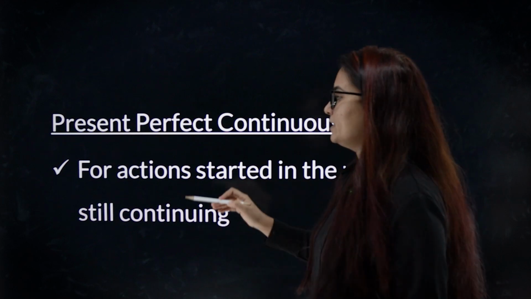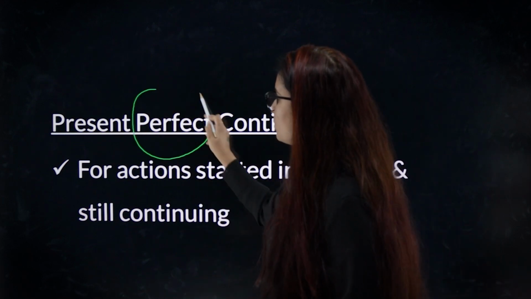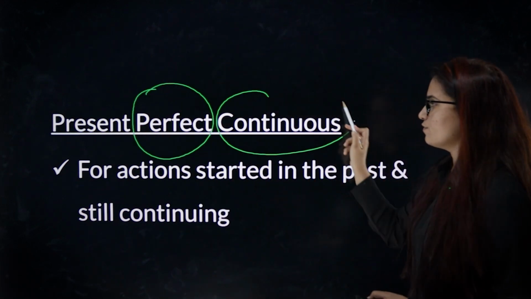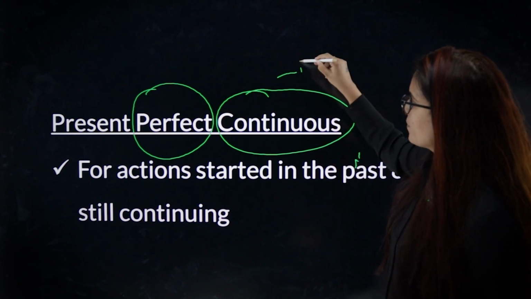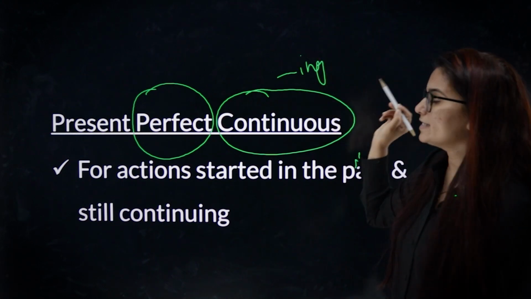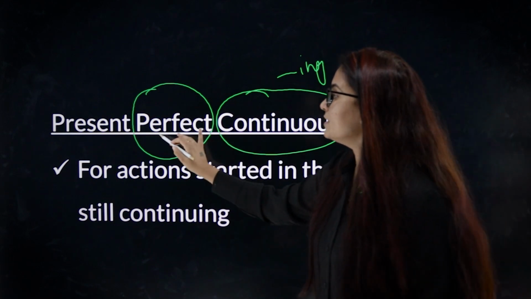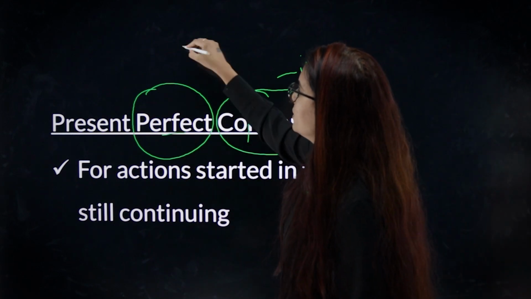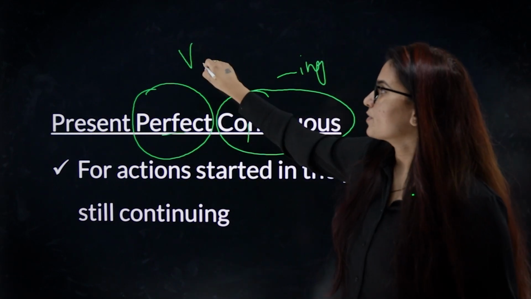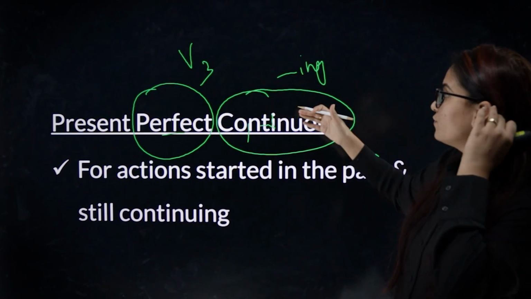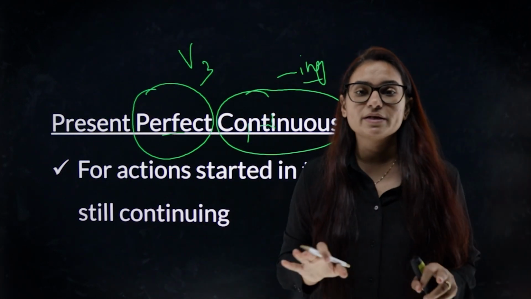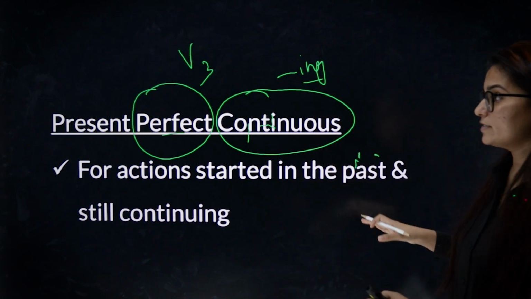To break it down, I can say that there is a connection of perfect tense and there is a connection of continuous tense. From continuous tense, we remember ing form. Whenever there is a continuous tense, there is ing form. Whenever there is a perfect tense, there is verb third form, if you remember. If we talk about perfect, we think about verb third form, but if we talk about continuous, we think about ing form. So let's understand.